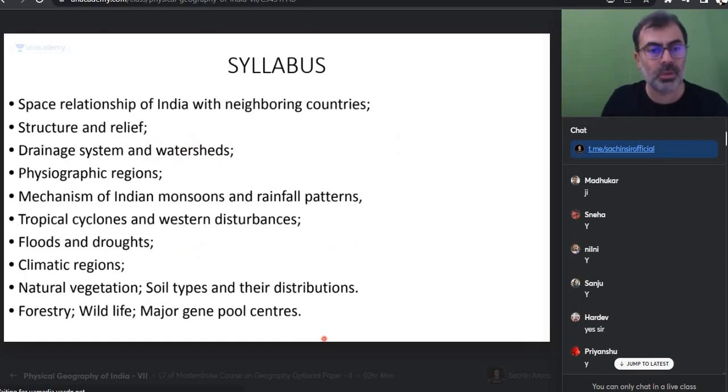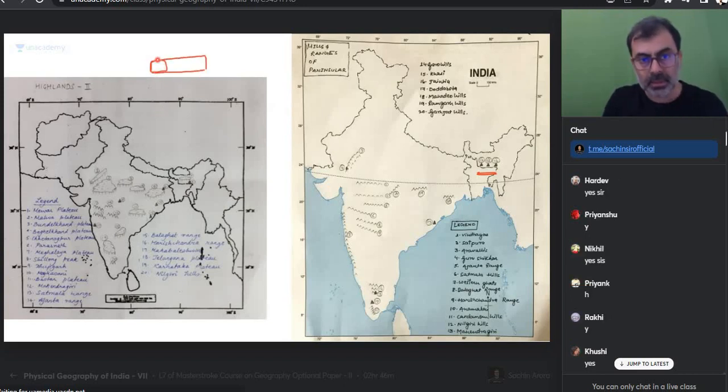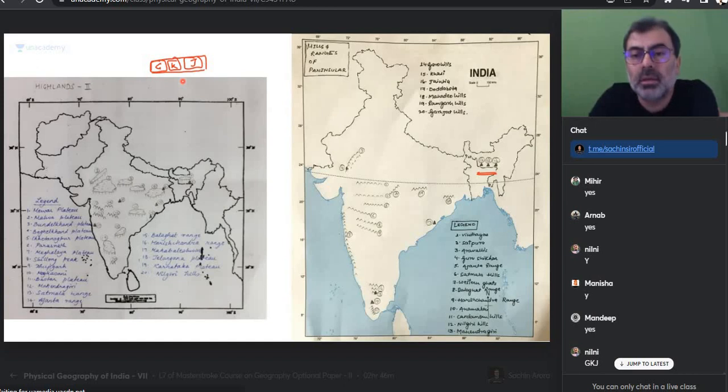Himalayas and plains, this is what I want to talk about. We are still talking about structure and relief of it. I have a question, everyone. Why would I make a triangle for Garo Khasi Jaintia? Remember, Shillong is a plateau. Shillong is a plateau or not? It has 3 components: Garo, Khasi, Jaintia. Did we not say that it is Meghalaya and Orogeny? Why would we make a triangle?